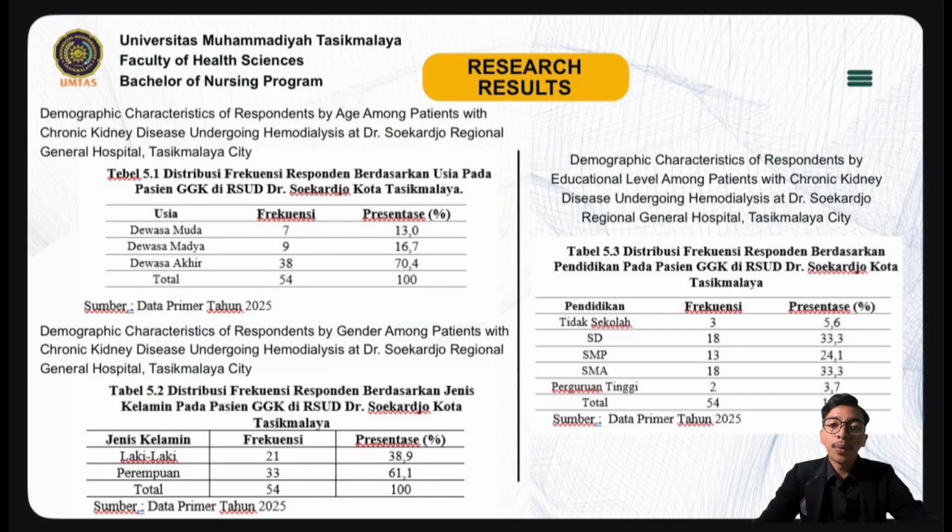Research results. Demographic characteristics of respondents by age among patients with chronic kidney disease undergoing hemodialysis at Dr. Soekarjo Regional General Hospital, Tasikmalaya City. Primary data, 2025. Table 5.1, frequency distribution of respondents. You can see the table showing age, gender, frequency, and percentage.